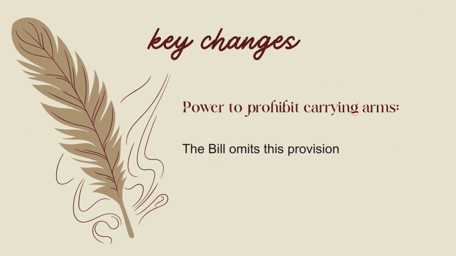And the next one is power to prohibit carrying arms. The existing code empowers the district magistrate to prohibit the carrying of arms in any procession, mass drills, or mass training with arms in public places. This may be done to preserve public safety or maintain public order. These prohibitions can be in place up to a maximum of 6 months.